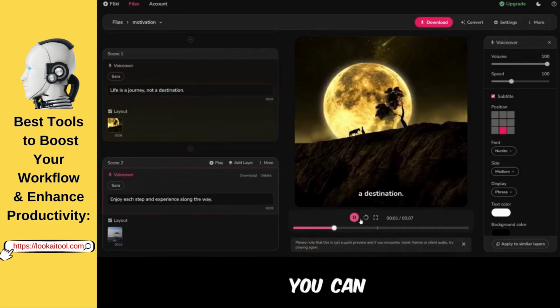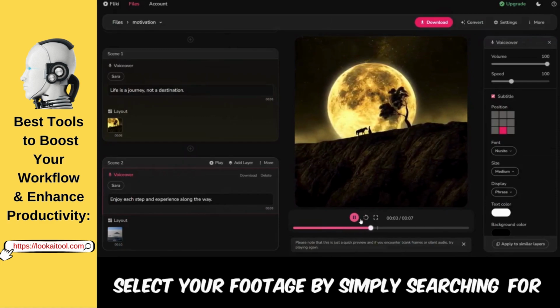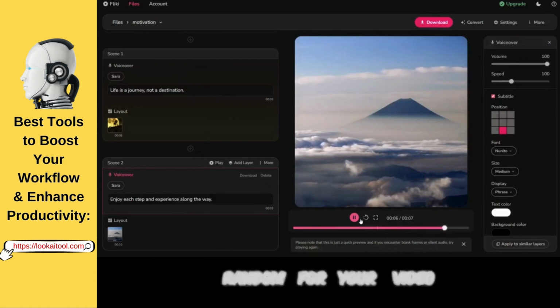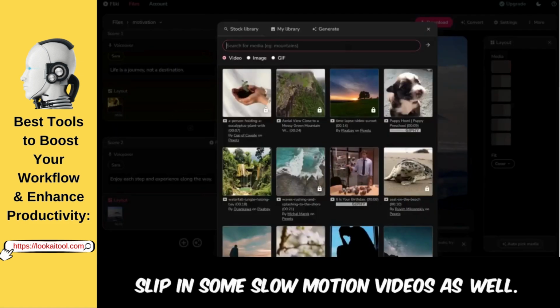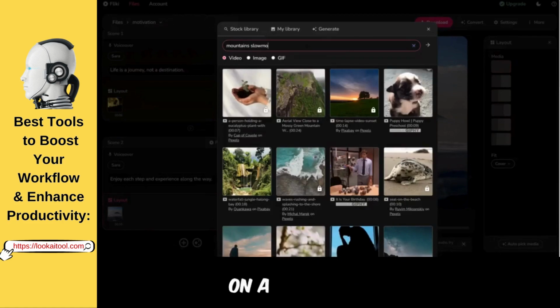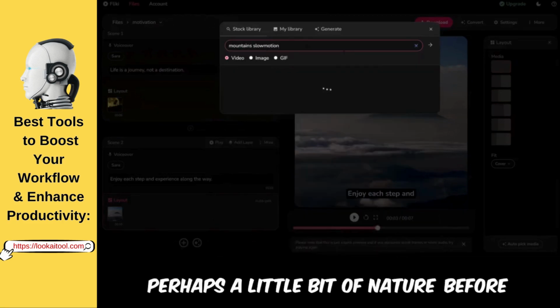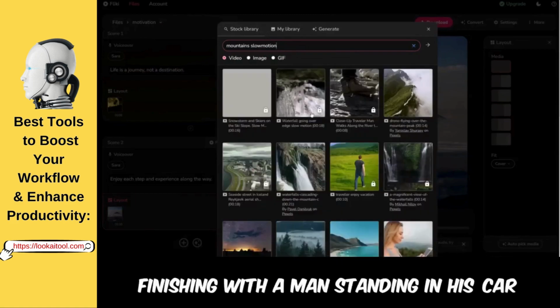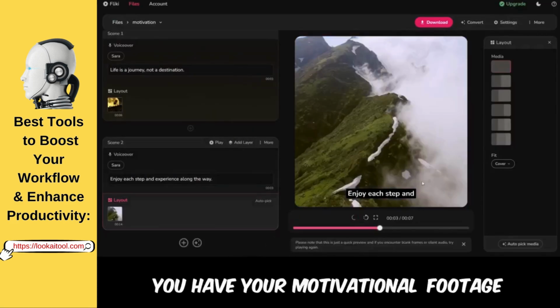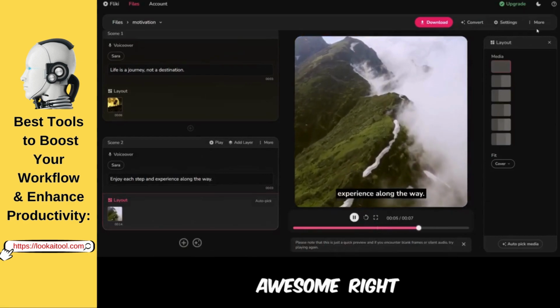As such, you can select your footage by simply searching for cinematic videos before picking them at random for your video. Slip in some slow motion videos as well, some guys riding a bike, a man running on a railroad track. Perhaps a little bit of nature before finishing with a man standing in his car with flair, and you have your motivational footage. Awesome, right?